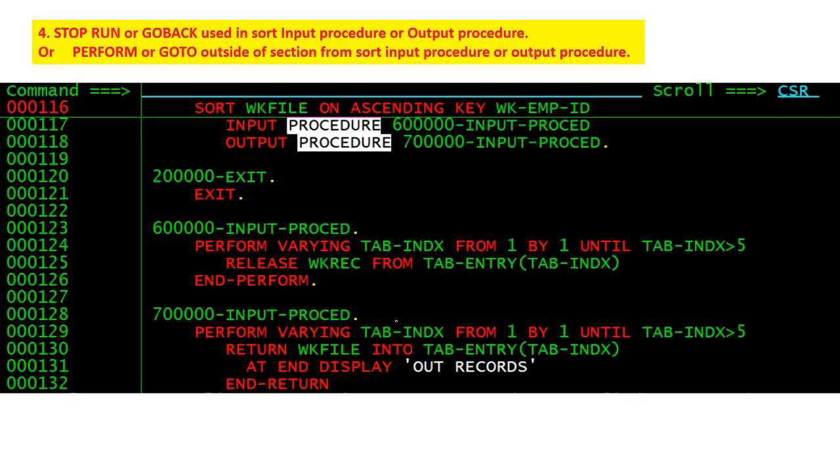And like STOP RUN or GOBACK used in the sort input procedure or output procedure, or you are writing PERFORM or GO TO outside of the section from inside the input procedure or output procedure. Like if you are going outside of this input procedure or output procedure, this is our output procedure. Okay, if you are going out of this, then you will definitely receive the SOC4 abend. Like if you are writing here in the perform a GO TO to another para, some para, then you will receive the SOC4 abend.